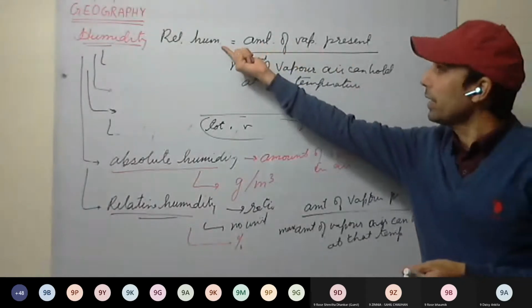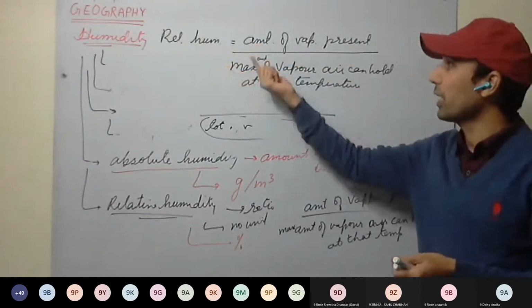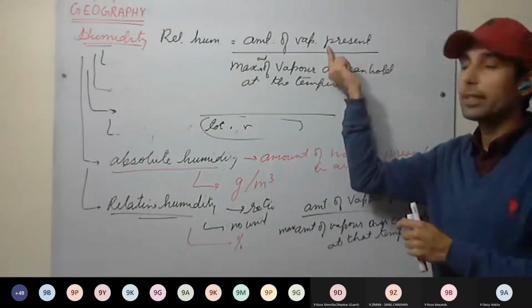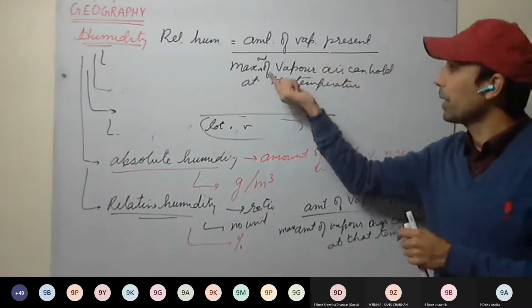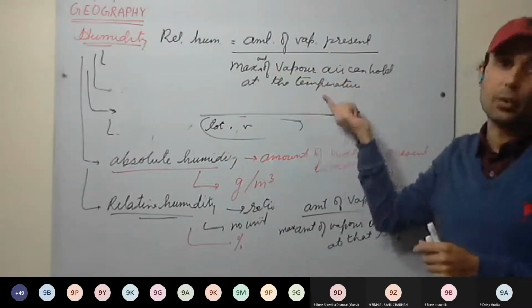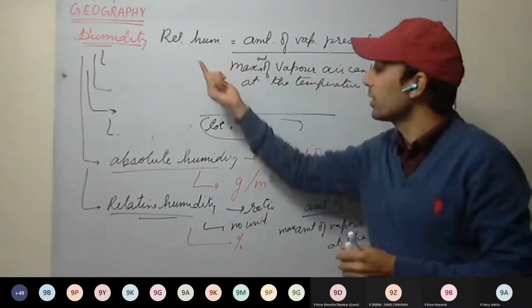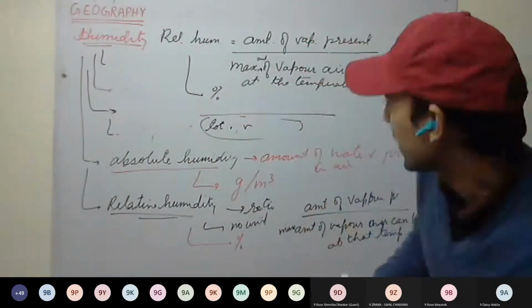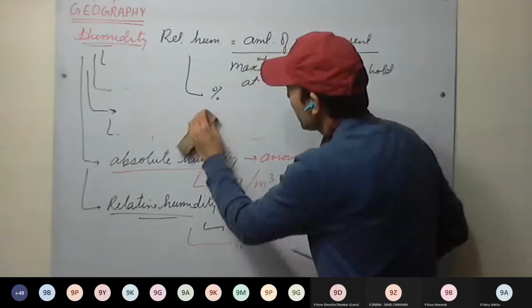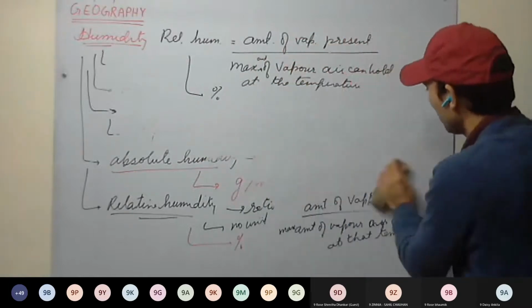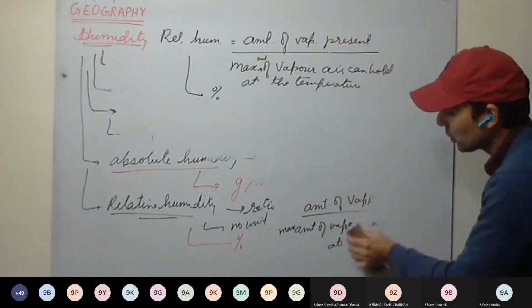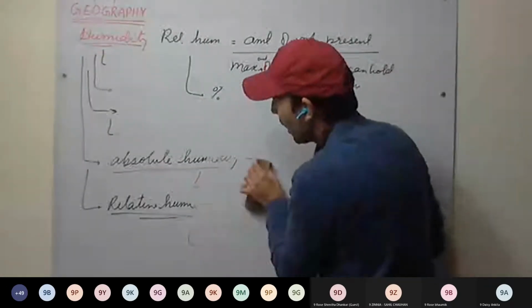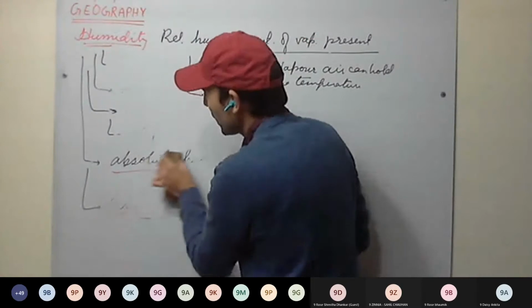So relative humidity is defined as the actual amount of vapor present in air to the maximum amount of vapor air can hold at that temperature. Relative humidity is measured in terms of percentage. If I say relative humidity is 50%, that means air is holding half of the moisture it can hold.